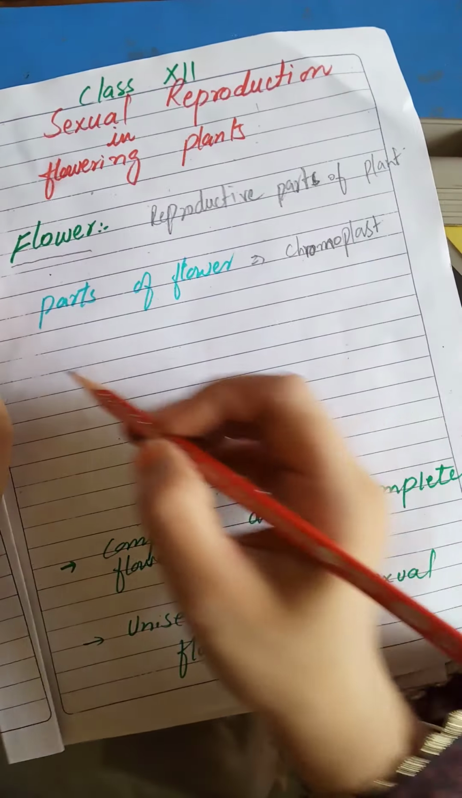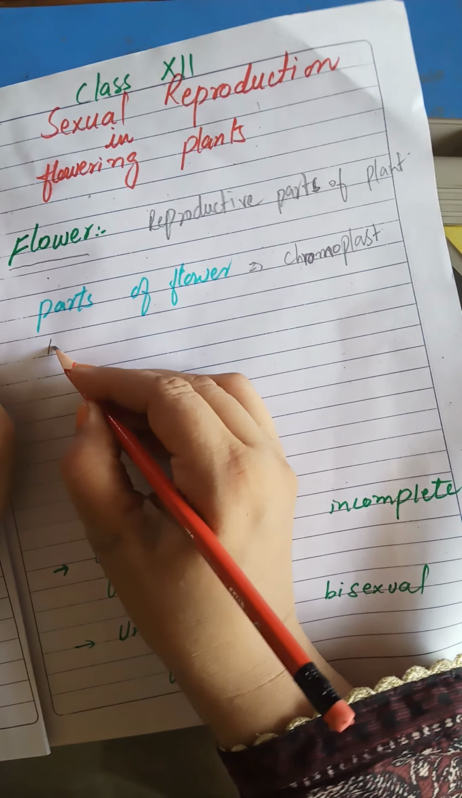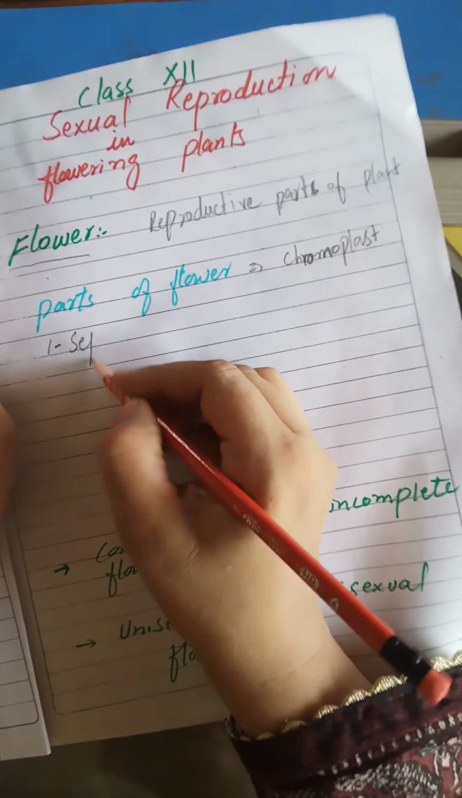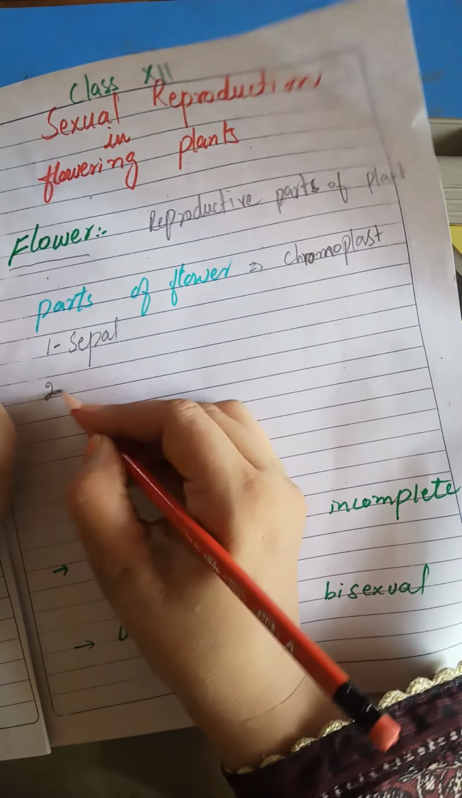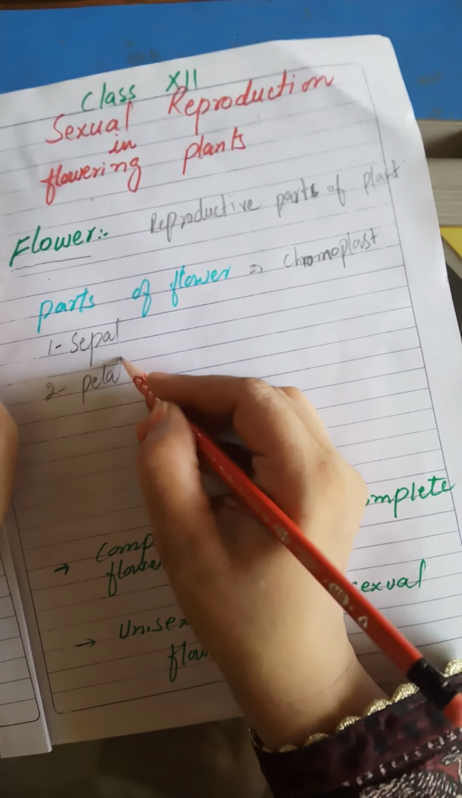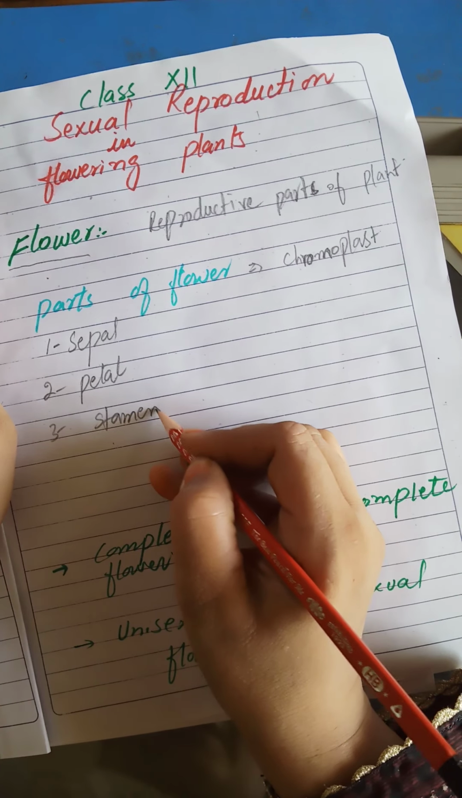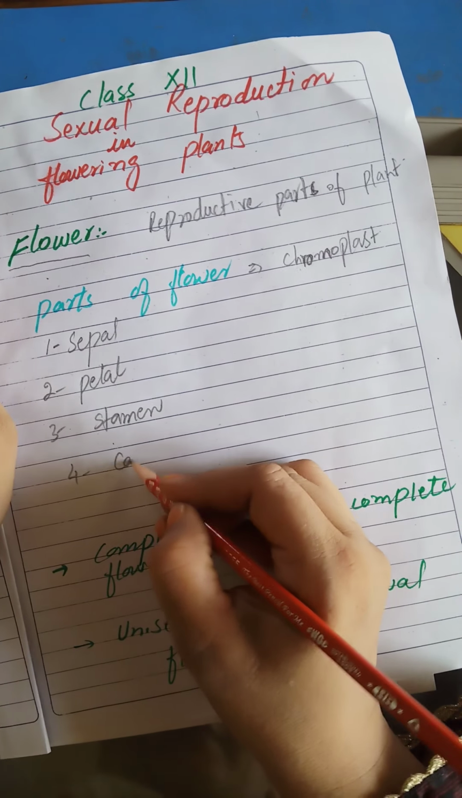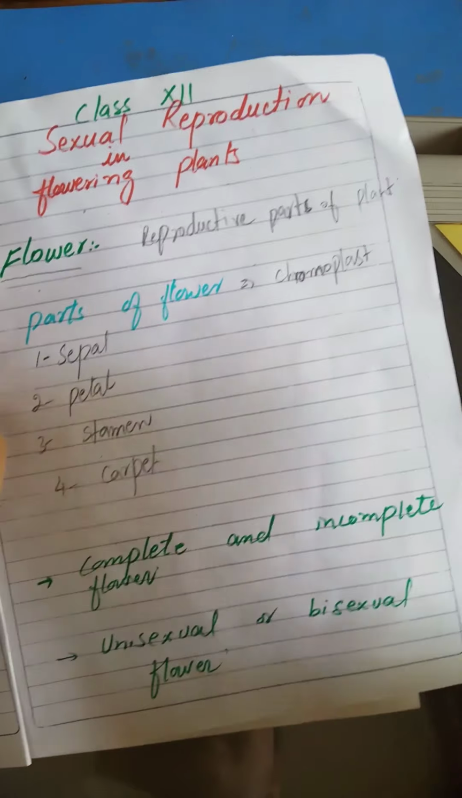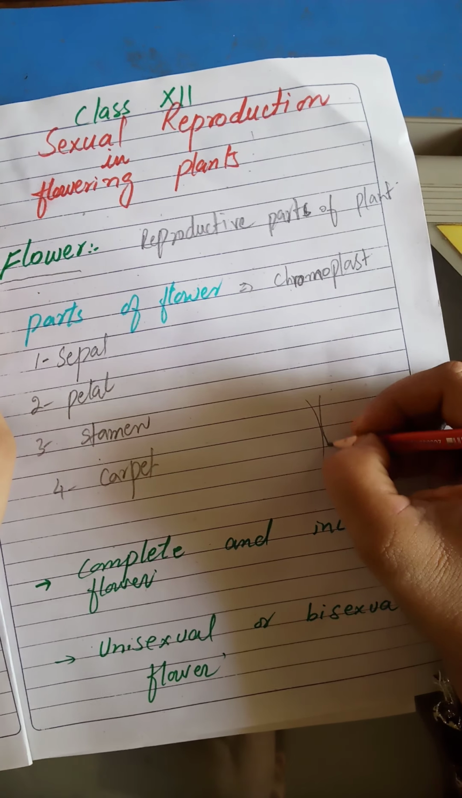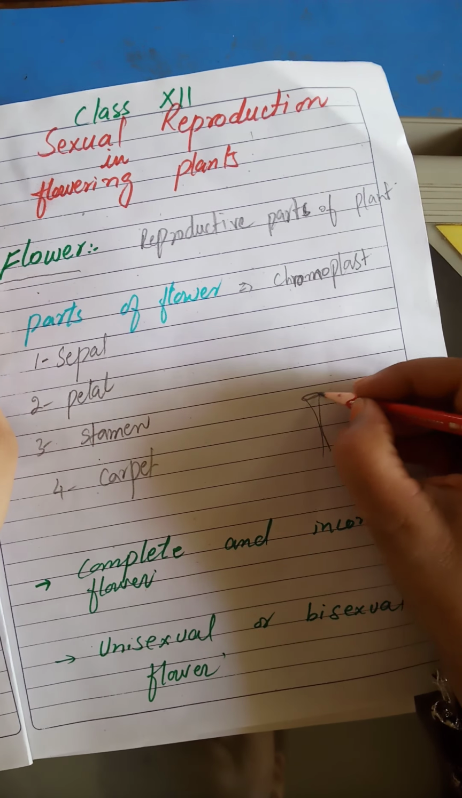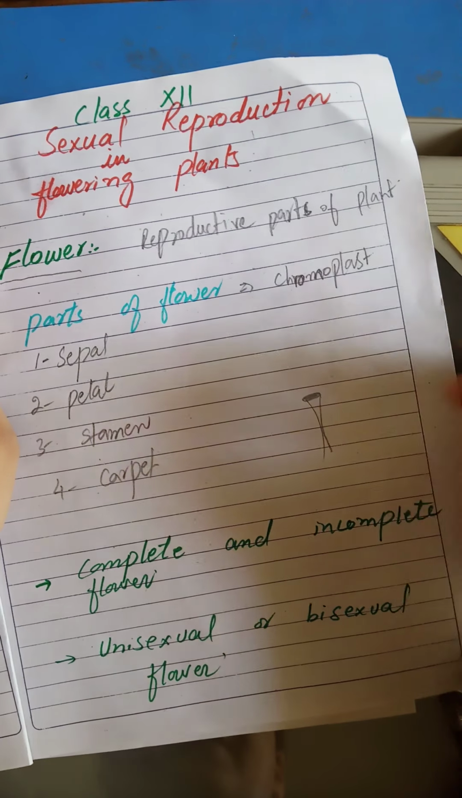If we discuss the parts of flower, there are four parts of flower. Number 1, sepal. Number 2, petal. Number 3, stamen. And number 4 is carpel. Let's draw here. This is the stalk of flower. This is the thalamus. Thalamus is the part on which the parts of flowers are attached.